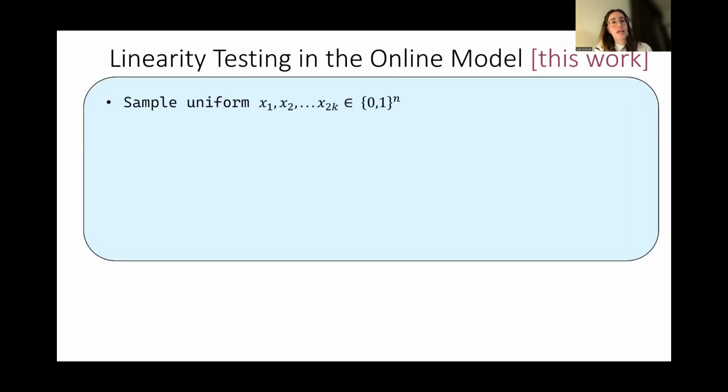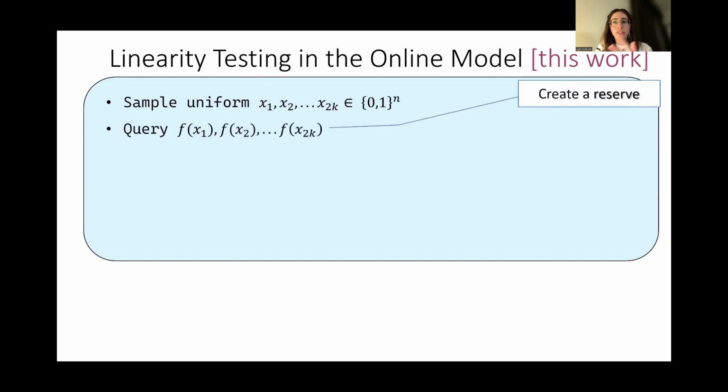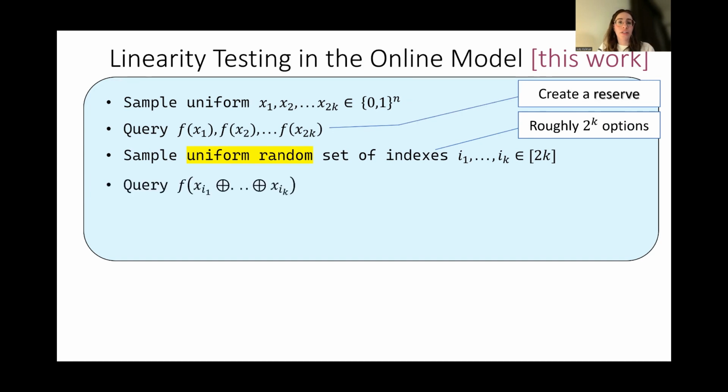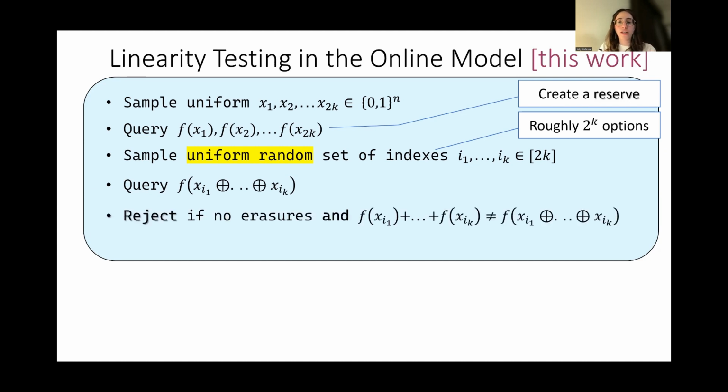What our tester does, it samples and queries 2K uniform points. This is going to be our reserve. We're not going to use all of them. And now it samples a uniform random subset of size K of indices from 1 to 2K. How many options do we have here? Roughly 2 to K. And then it queries the XOR.